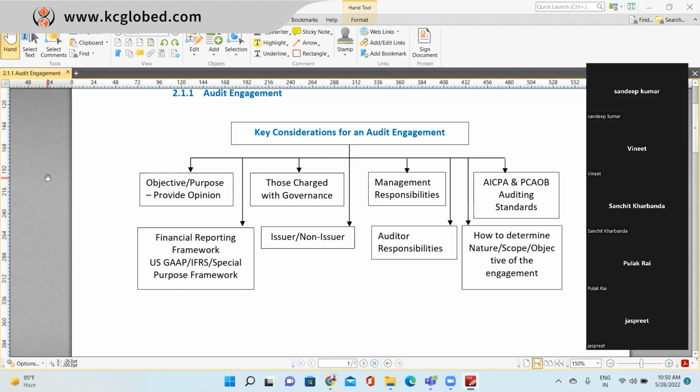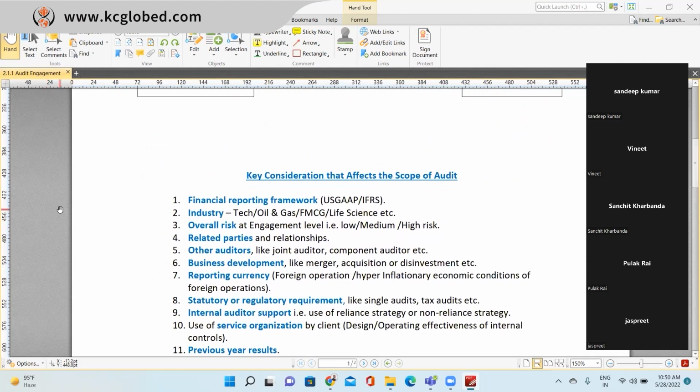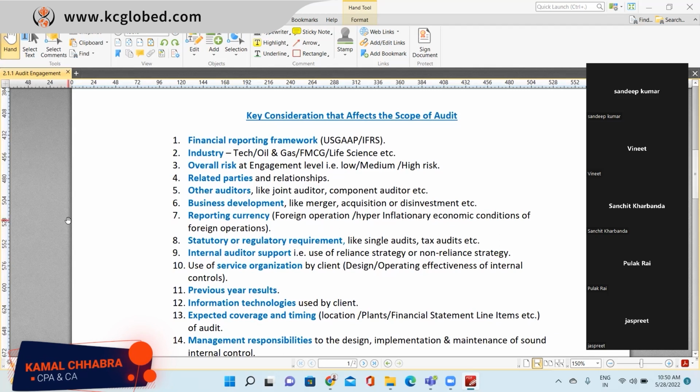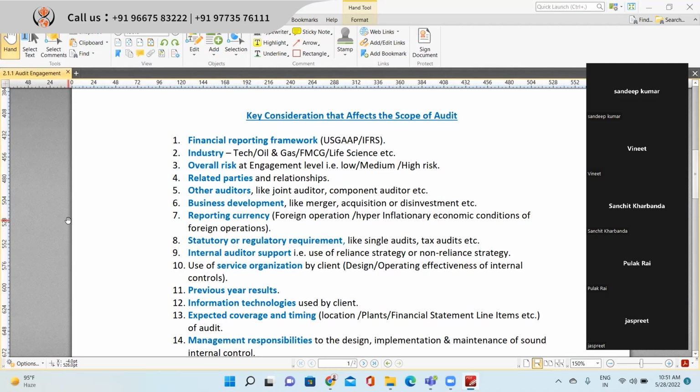Similarly, in continuation, what are the considerations that affect the scope of audit? A couple of things are similar to what we discussed above. First one is the financial reporting framework. If it is US GAAP or IFRS, accordingly you will decide the scope of work, because some things in US GAAP are applicable but not in IFRS, and some things applicable in IFRS are not applicable in US GAAP. So first of all, you need to identify the reporting framework, and accordingly the scope of audit would be decided.